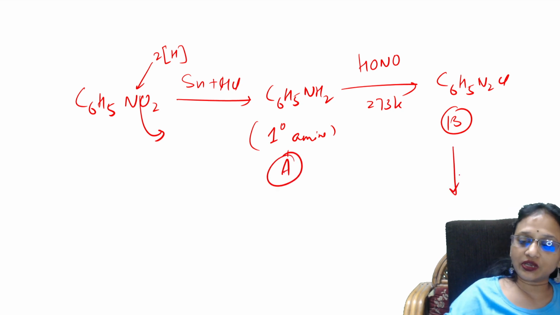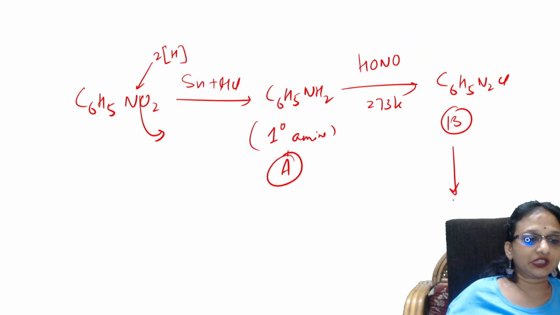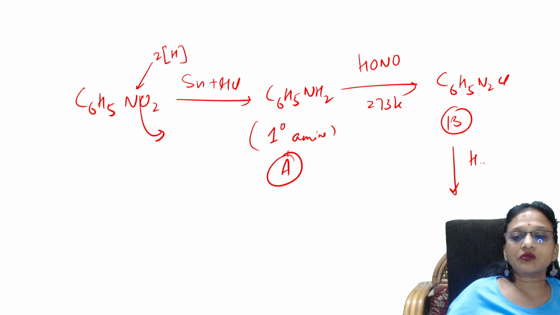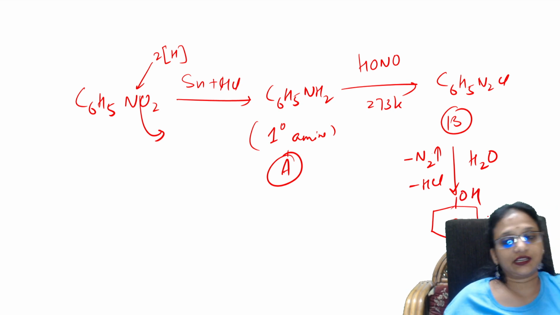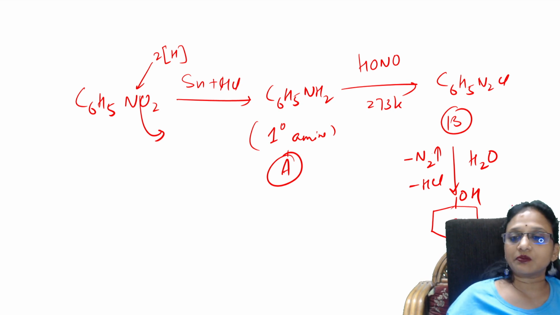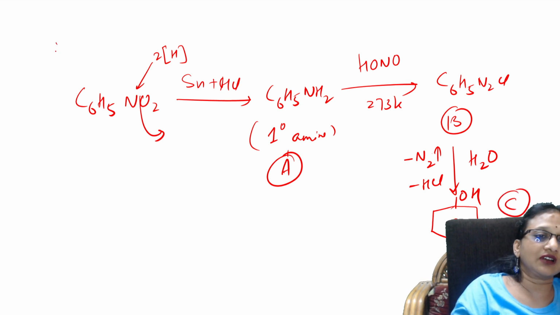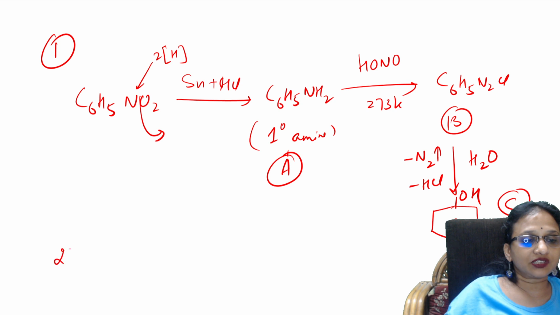BDC you're treating. Do I have one more page? I don't have. I'll write a little bit smaller. BDC with water, what do you do? Yes, you heat, nitrogen gas goes out, HCl is out. What is left? One hydrogen is added. You will be getting C6H5OH. Phenol molecule you get. Correct? So this is your compound C. This is reaction 1. Second reaction, what did they give me?